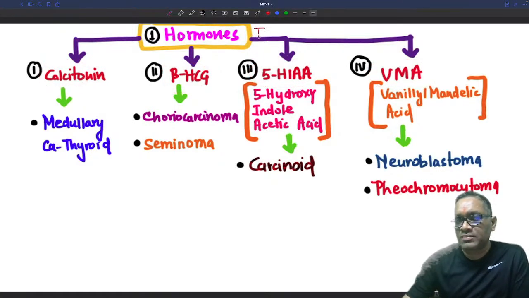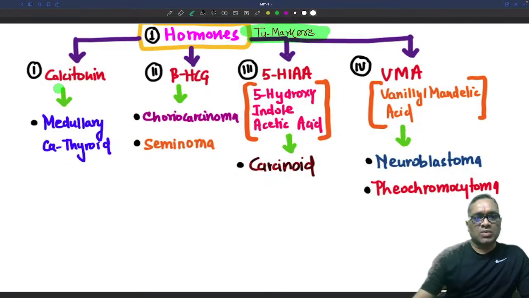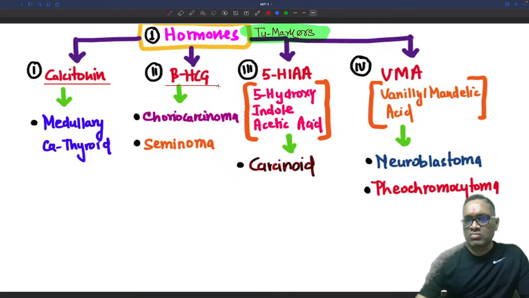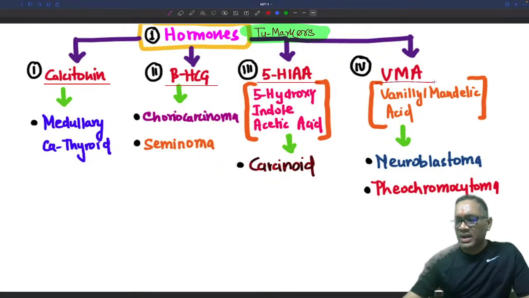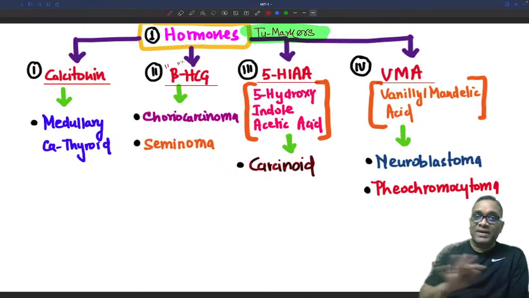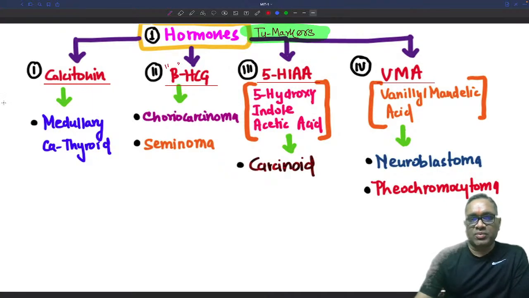So these hormones I am talking about are actually a part of tumor markers. Now we are discussing hormones, and these hormones are tumor markers. So what are the tumor markers? As I said, calcitonin, beta HCG, 5-hydroxyindole acetic acid, and vanillyl mandelic acid. Remember here, beta HCG is a tumor marker, but alpha HCG is not a tumor marker, right? So that point should be clear.